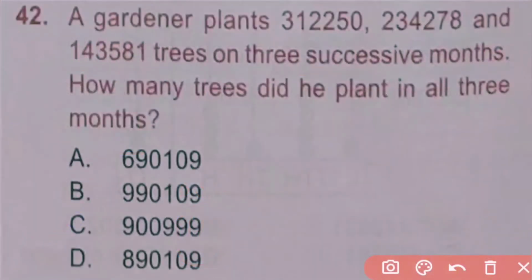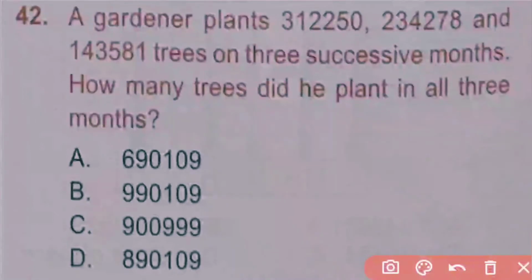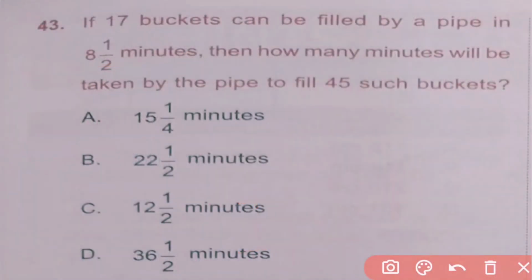Question number 42. A gardener plants 3,12,250, 2,34,278 and 1,43,581 trees in 3 successive months. How many trees did he plant in all 3 months? So here the total number of trees planted in 3 months is equal to the addition of these 3. So here 6,90,109 trees were planted in 3 months. A is the correct answer.